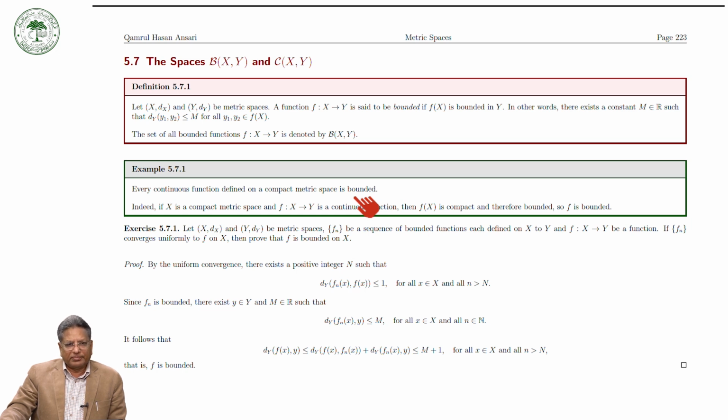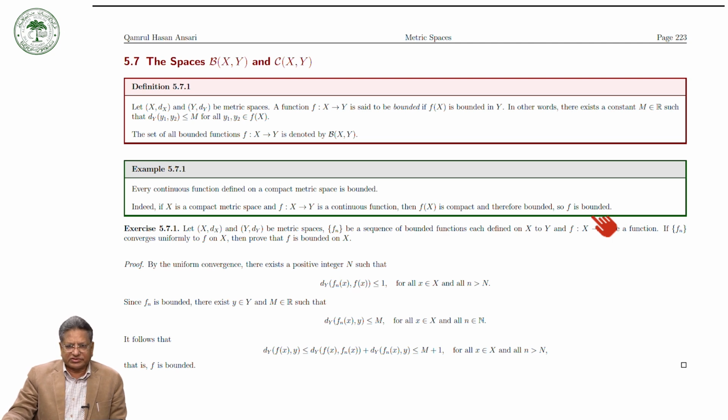Why is it so? Suppose X is compact and f is continuous from X to Y. Then we have seen that if X is compact, then f(X) is a compact subset of Y, and every compact subset of Y is closed and bounded. Therefore f(X) is bounded, and so the function f is bounded. So the first example is that every continuous function defined on a compact set is bounded.